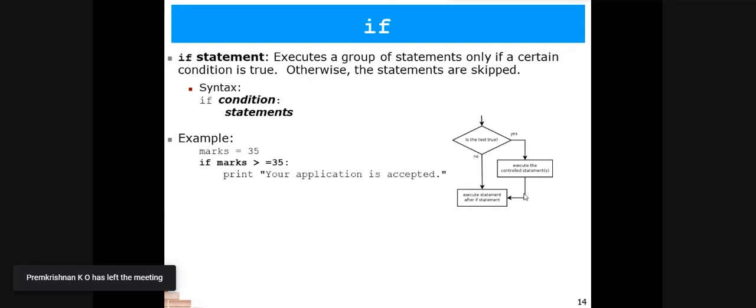As seen in the flow chart also, if the given condition is true, only then we will execute the statements. Otherwise, we will not execute the statements. For example, if the marks variable has a value greater than or equal to 35, only then your application will be accepted.